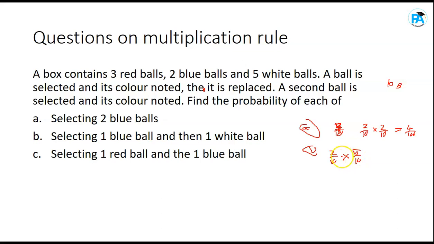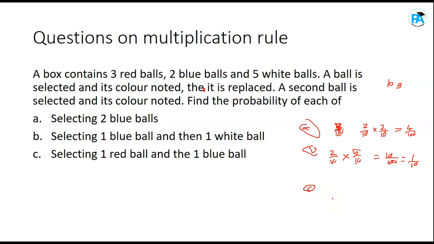Do you get it? So 2 over 10 times 5 over 10 gives you what? 2 times 5 is 10, over 10 times 10, 100. So that gives you 10 over 100, and 10 over 100 is the same as 1 over 10, or 0.1 in decimal. Okay, so let's go to the last one.